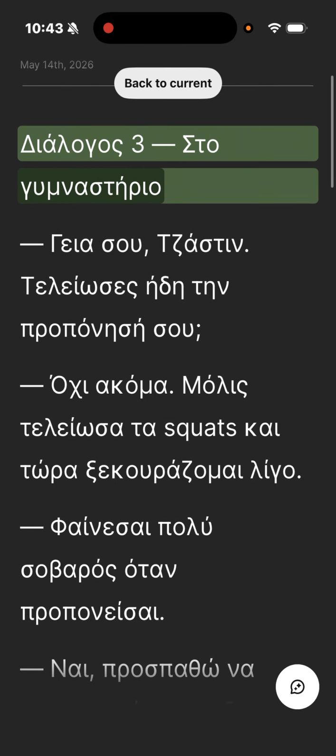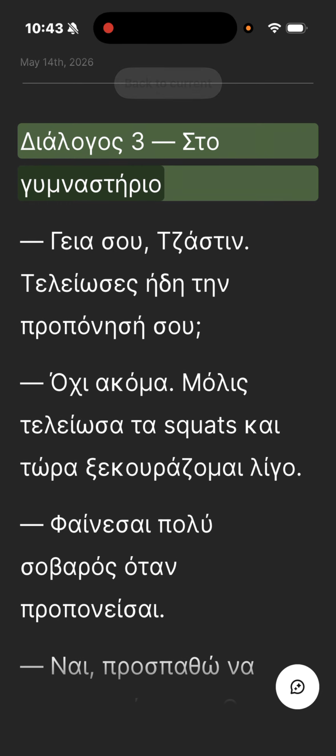But after taking a couple of years off, I had a lot of regression because my Greek wasn't native level to begin with. It's like I was back at not zero, but not really speaking that well. And it took me a while to redevelop those skills once they had regressed a bit. So I've been doing these dialogues as a way to acclimate myself to the Greek language after having taken some time off. And this is one of the methods that I use in order to improve that skill.